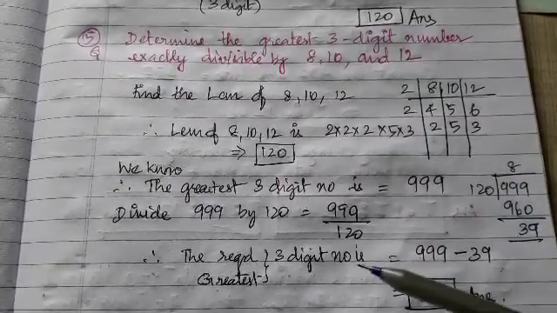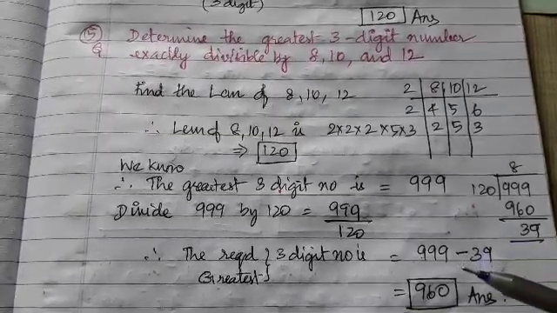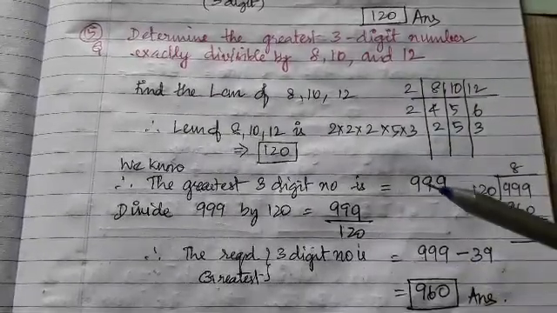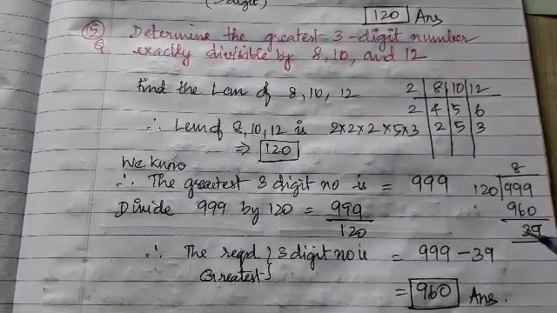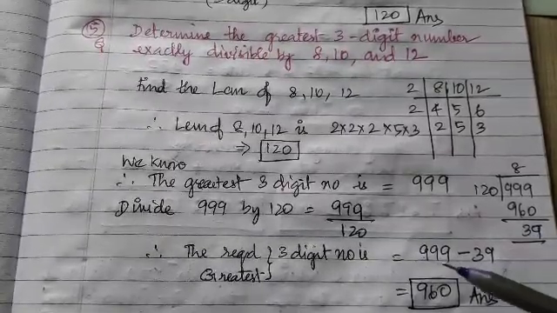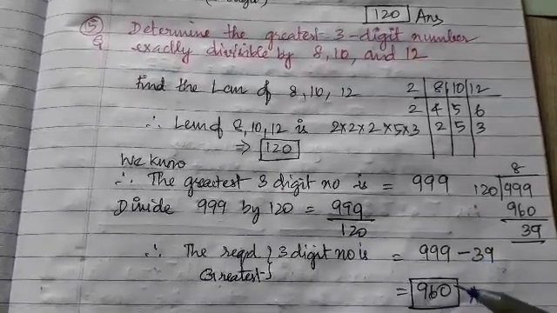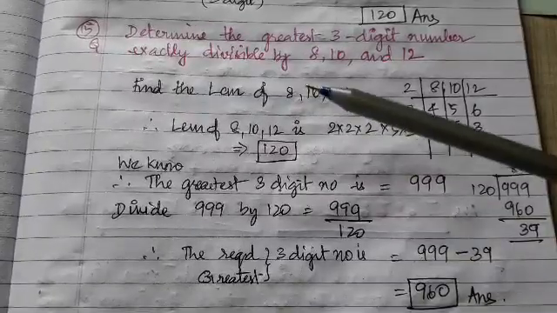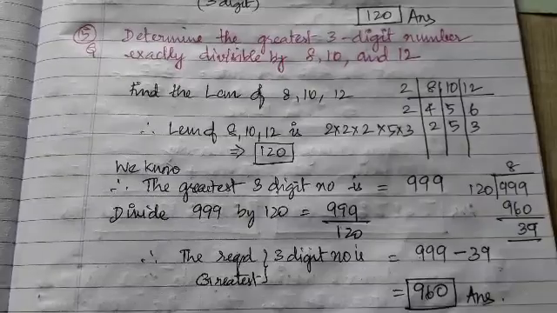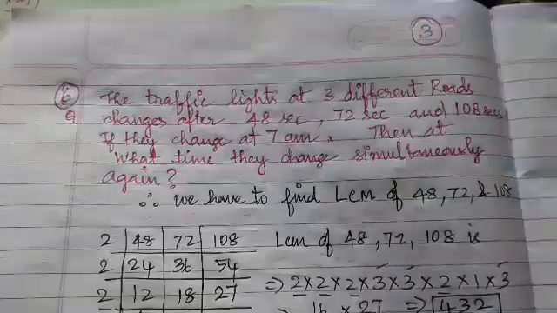Then what you have to do to get the greatest 3-digit number which is divisible by 8, 10 and 12? The greatest number, 999, minus the remainder you get from the division. So 999 minus 39. What are you getting here? 960. So 960 can be divided by 8, 960 can be divided by 10, 960 can be divided by 12. That is your answer. That is your fifth question's answer.